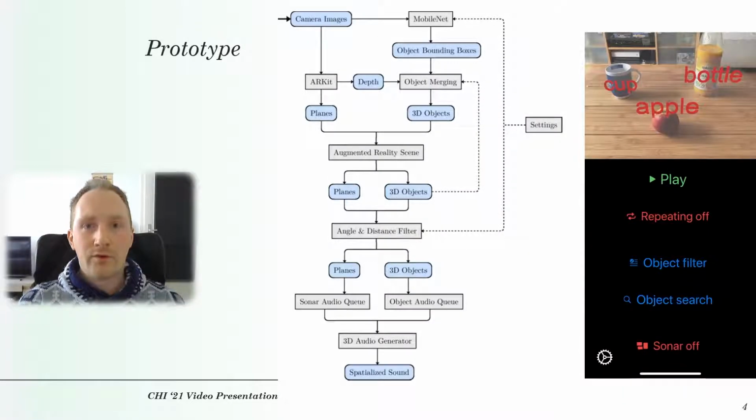Our prototype works as follows. First, we take the camera images and put them both into ARKit and MobileNet. MobileNet yields us detected objects with bounding boxes, and ARKit yields us planes with depth information, so we can actually put the detected object at a certain depth from the user. We put this all together in an augmented reality scene and also visualize it for people who still have some residual vision. And we apply an angle and distance filter, and this angle filter is actually configurable, so the user can decide what he wants to hear at what angle around him.